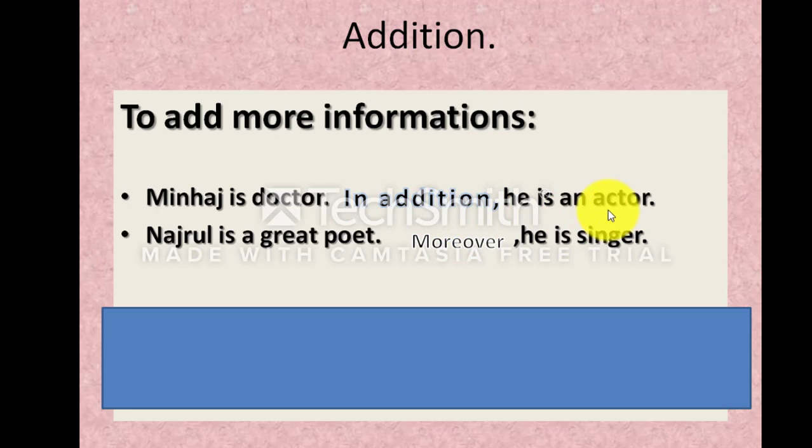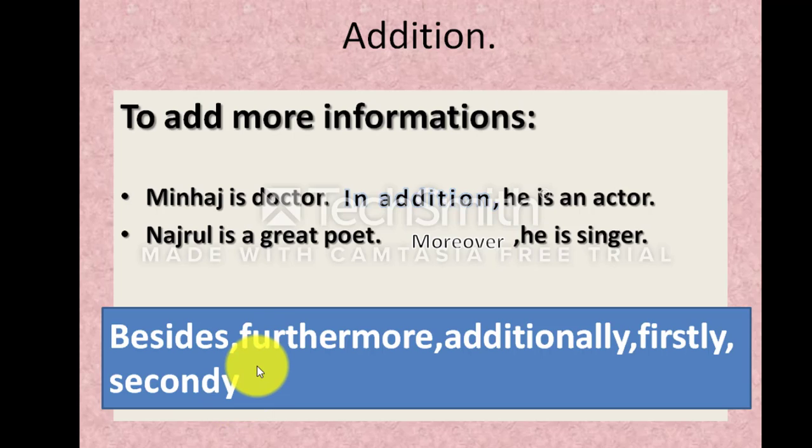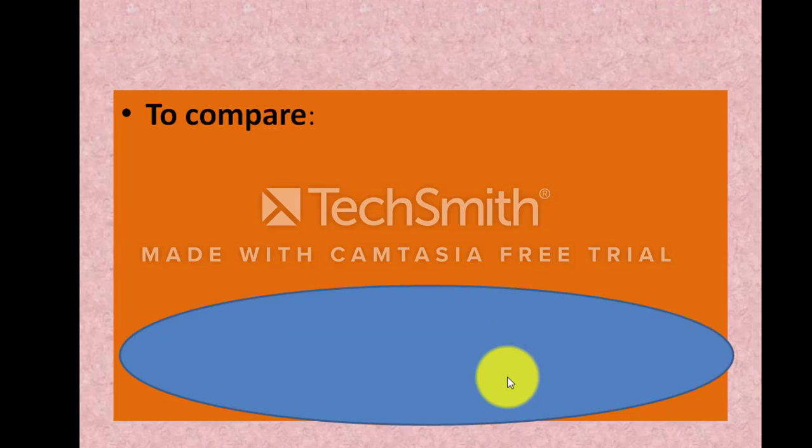You can also use here moreover he is an actor. You can also use in addition here. Actually, in addition and moreover have the same meaning. Okay, you should remember that you can use more than one connector in a job. It depends on you. If the meaning is the same, no problem. More connectors are used for addition: besides, furthermore, additionally, firstly, secondly. Okay, don't worry, I will tell you the meaning of all these connectors.